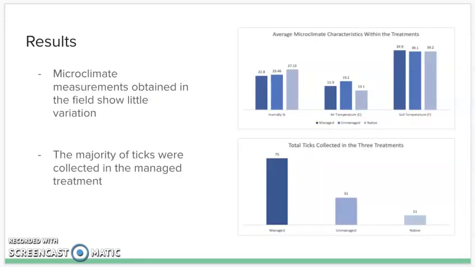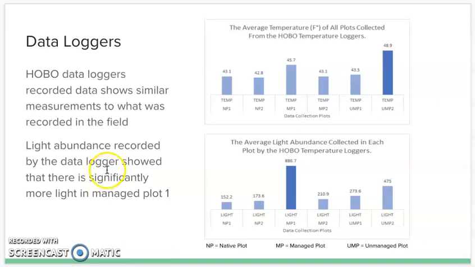Hello, this is Garrett Peltier, and here are the results of our microclimate data and our tick collection. First graph above here, average microclimate characteristics within the treatments. We have humidity, air temperature in Celsius, and soil temperature in Fahrenheit to show the 2 differences. As you can see in the three different treatments, there is no real difference in the average of the temperatures in each of the 3 microclimate collections we had. Below, you even see the majority of ticks were collected in the managed treatment compared to the other 2 treatments, unmanaged and native.